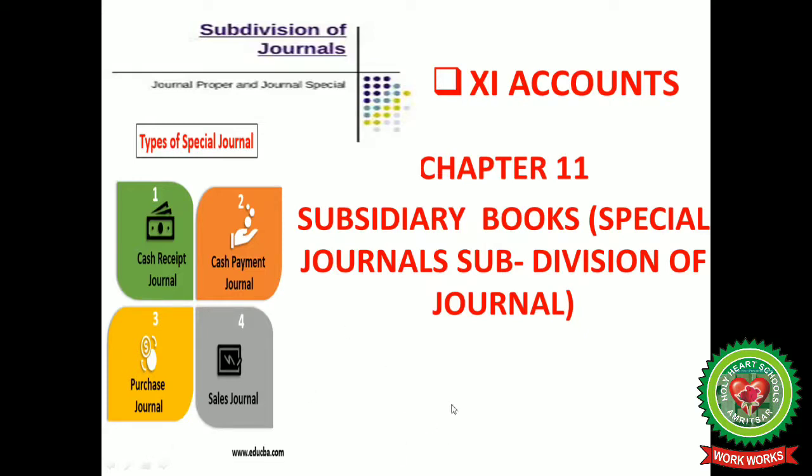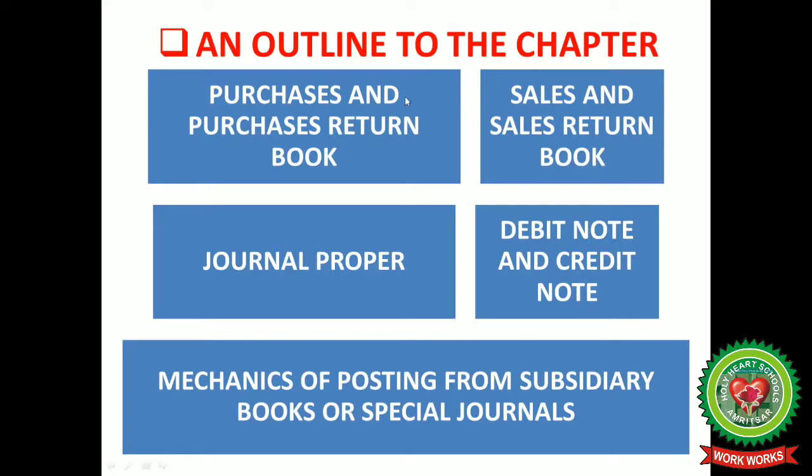In this chapter you will come to know about purchases and purchases return book, sales and sales return book, journal proper, debit notes and credit notes, mechanics of posting from subsidiary books or special journals.